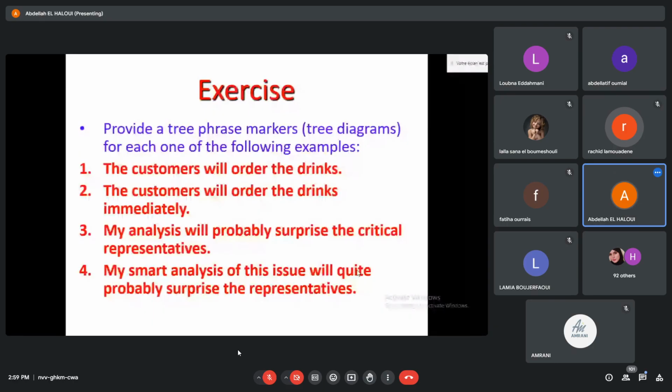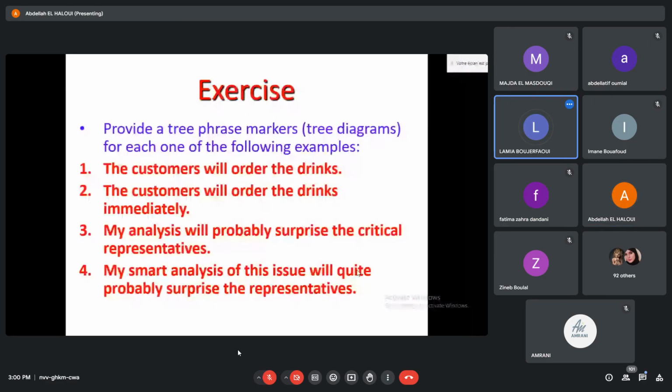So, listen to me, the rule is that adjuncts are always adjoined to one bar level: to V bar, to N bar, etc. Tell me, is this a type of left adjunction or right adjunction? Left adjunction. We need to reduplicate V bar twice. You reduplicate it the first time to include probably, and the second time to include quite.